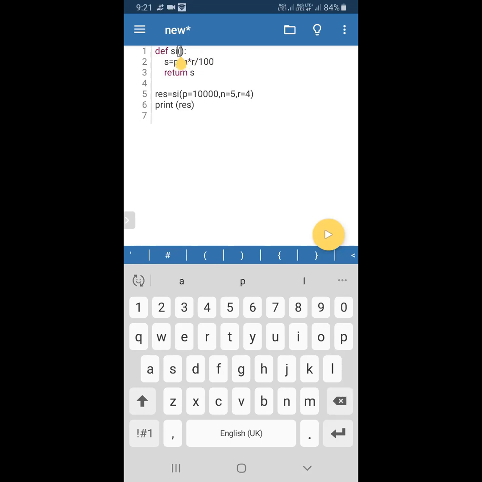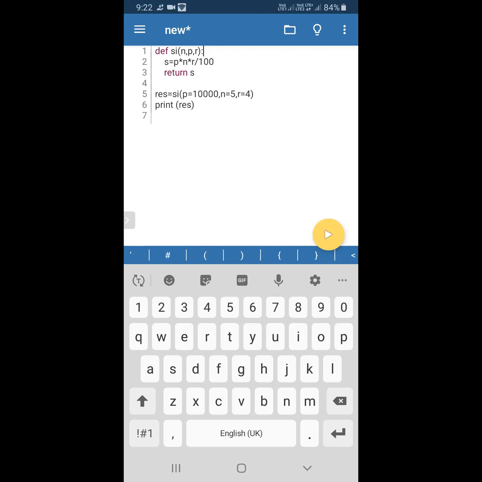I mean any order. We can call n comma p comma r, in this order also we can call. We can get the arguments in the parameter list as p comma n comma r, or r comma p comma n, whatever order it will be, because the values are referred by name. Here we are passing the p value, so the argument p value will be passed to parameter p. Argument n value will be passed to parameter n, and argument r value will be passed to parameter r.